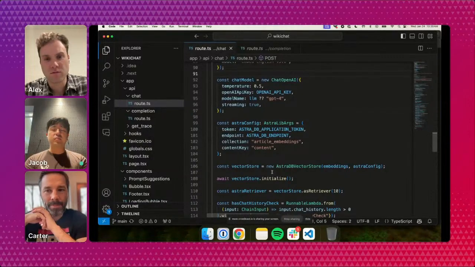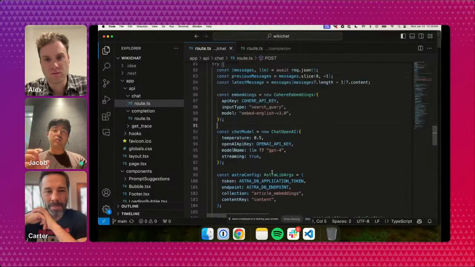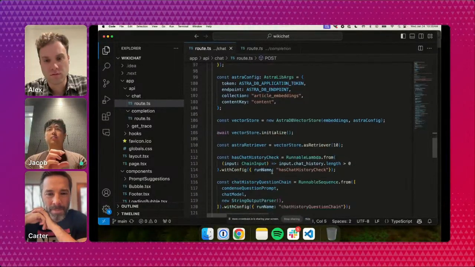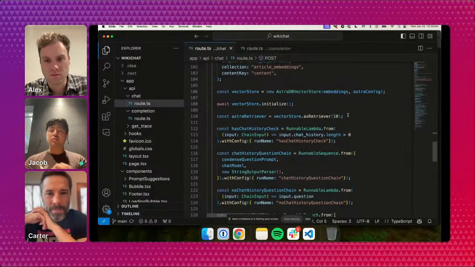Essentially, a user question comes in, we embed it using the Cohere model, and then we search the Astra DB vector store using that machine searchable representation vector as our query. We get some relevant information back, and Alex will go more into how we prepare the data for searching later. But then we take those retrieved chunks and pass them back to the model for final augmented generation.